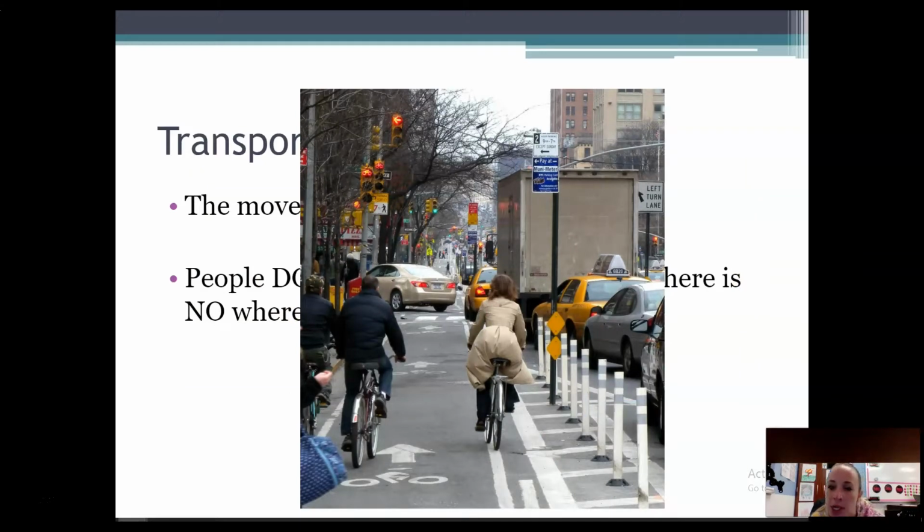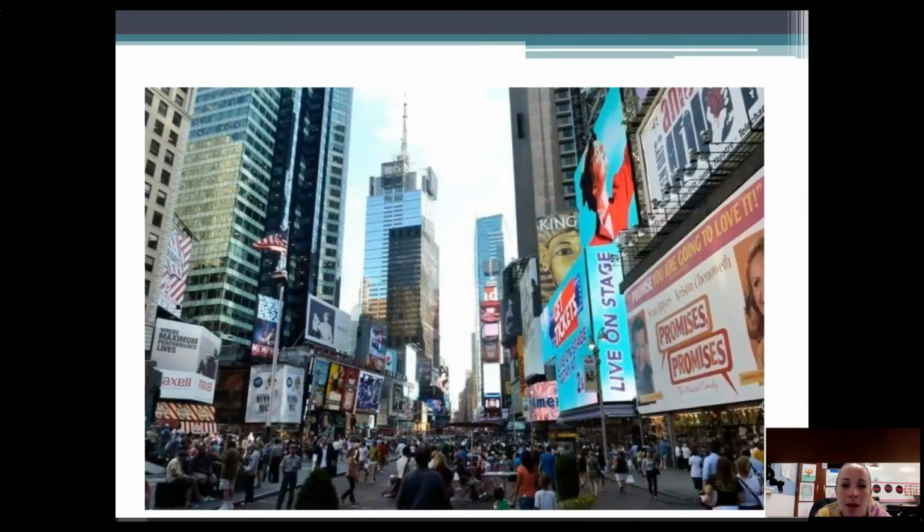Another main mode of transportation is your bicycle. Bicycles can be brought into houses. Remember the skyscrapers and the row houses I showed you earlier? Well, those areas are not super big. And so people will have their own bikes and they will be able to take them into their row houses or their skyscraper apartments. So a lot of people in an urban area, a really big city, have their own bicycles. Now, we can't forget about walking.